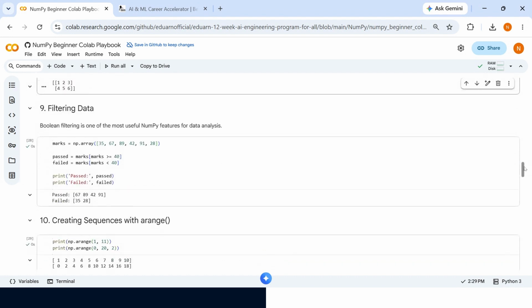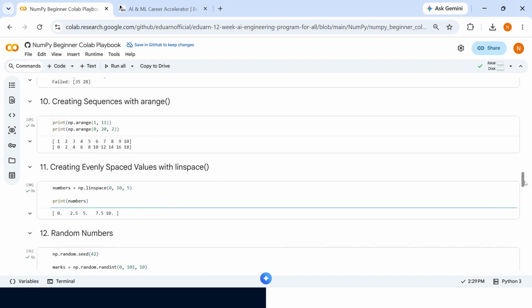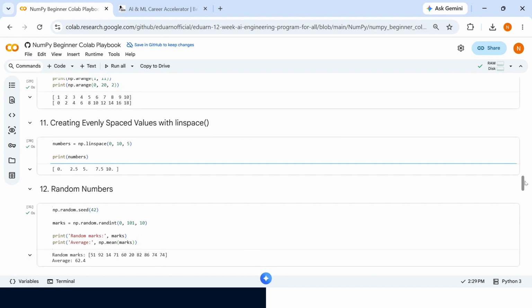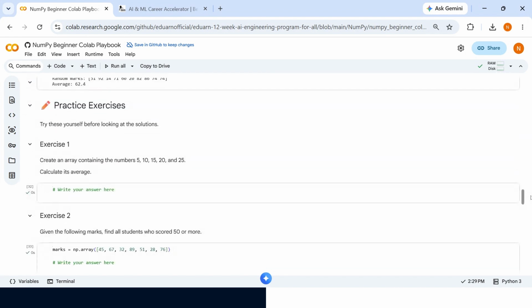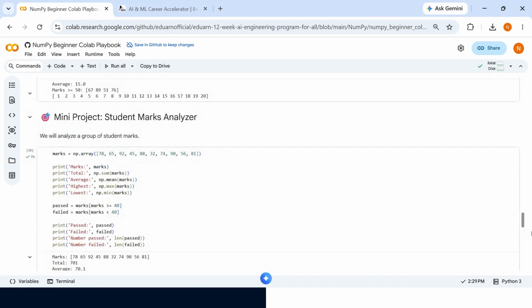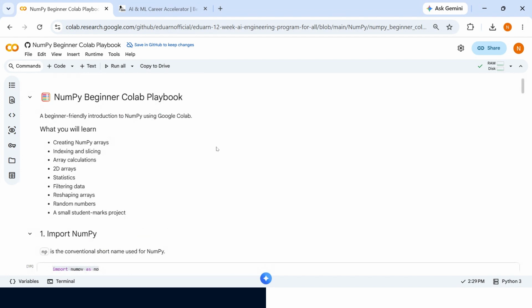Filtering data: we can filter it, let's say we are storing the marks, and checking greater than or equal to, or less than 40, and then we can say pass and fail. Similarly, creating a sequence with arange, like 1 to 11, and 0 to 20 skipping by 2, so 0, 2, 4, 6 and so on, until 18. Creating evenly spaced values with linspace. Here you can see we have random numbers, and a practical exercise you can do on this one. I'll share the notebook in the description.